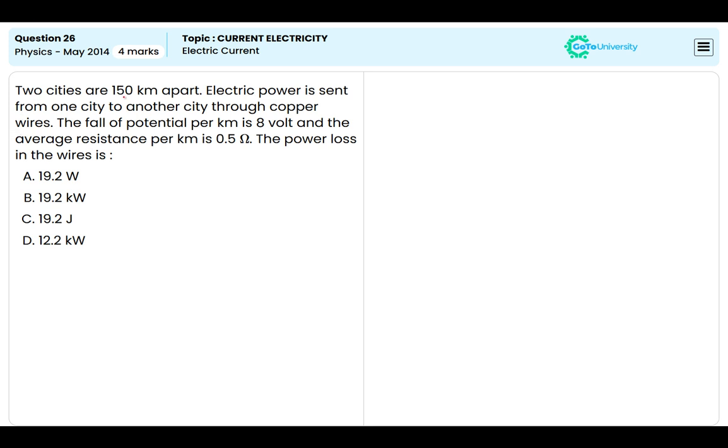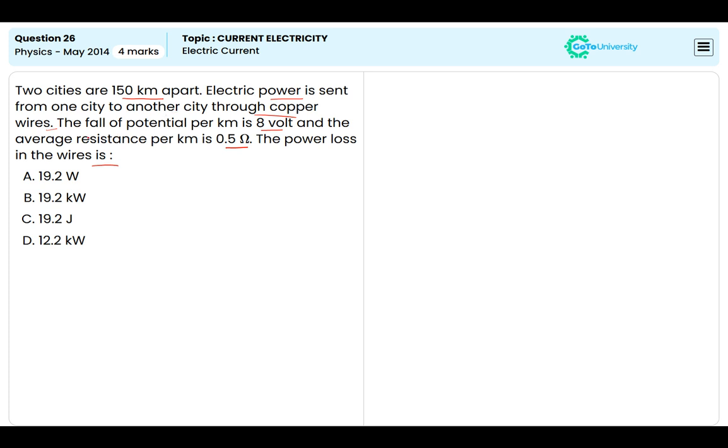Two cities are 150 km apart, and electric power is sent from one city to another through copper wires. The fall of potential per kilometer is 8 volts and the average resistance per kilometer is 0.5 ohms. What is the power loss in the wire? We need to find that here. Two different cities, we need to transfer power from one station to another city 150 kilometers apart.